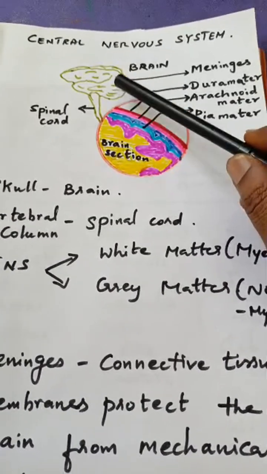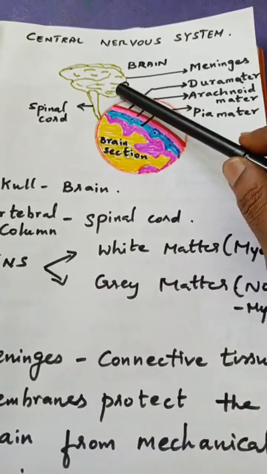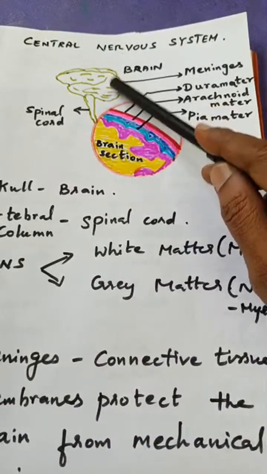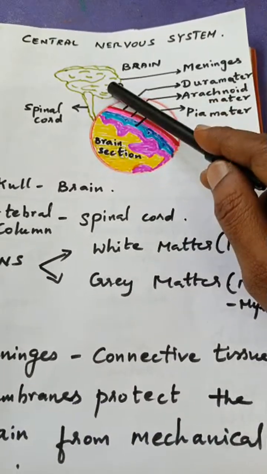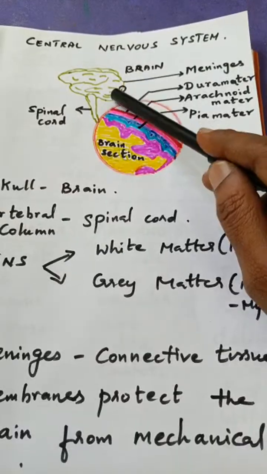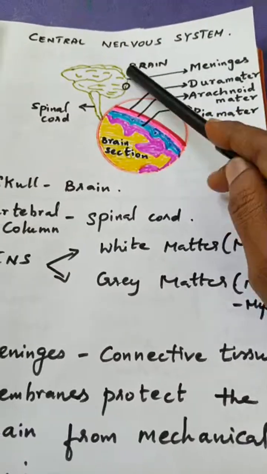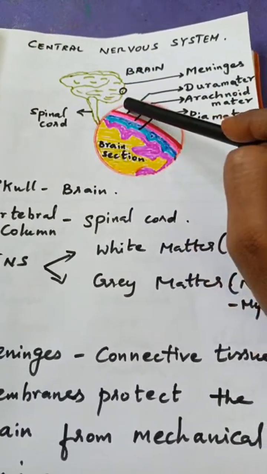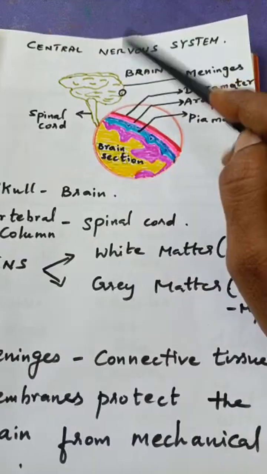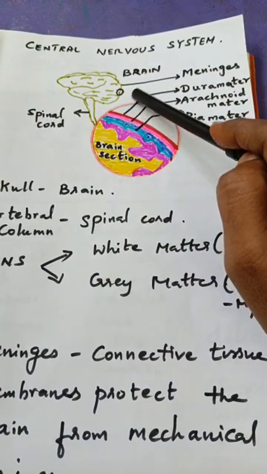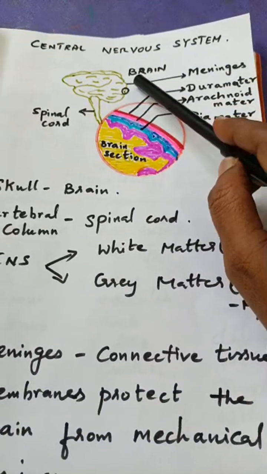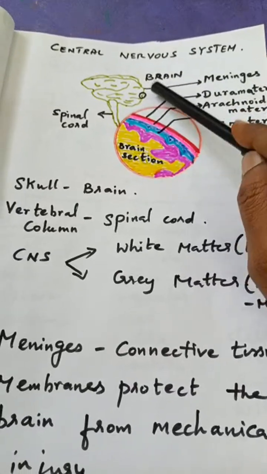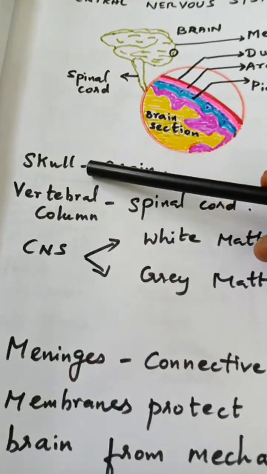Of course, we can say that 60 percent of the human body's fat is present mainly in the brain. The brain has about 60 percent fat content. So the brain has to be protected first, and only then can it do its function. It is protected by the skull. You know the skull, the skeletal structure which covers the brain.